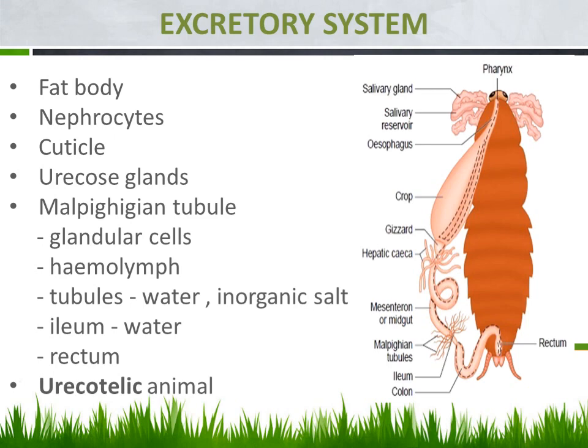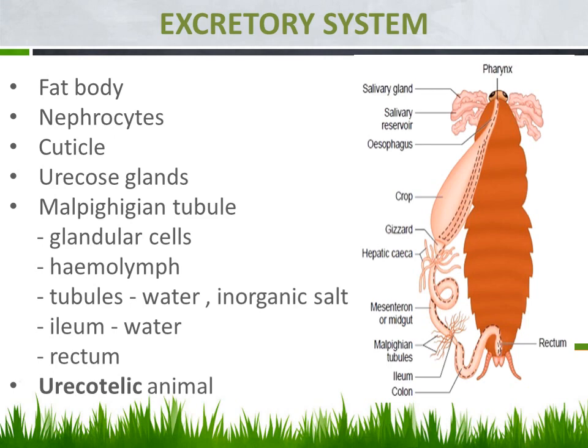Let us see where the Malpighian tubules are located and their process. Can you watch this figure? Do you remember this figure? We displayed it already. This is the figure of the digestive system. The digestive system commences from the mouth and ends with the anus. It consists of one long alimentary canal, divided into three divisions: the first is the foregut, the second is the midgut, and it ends with the hindgut.